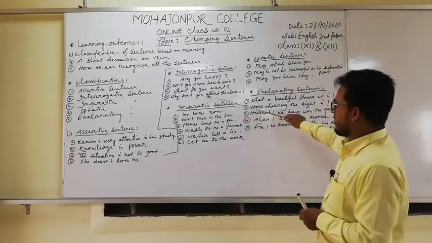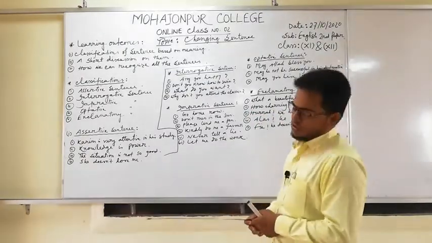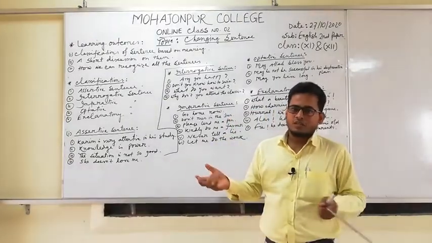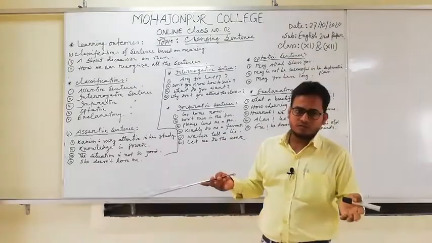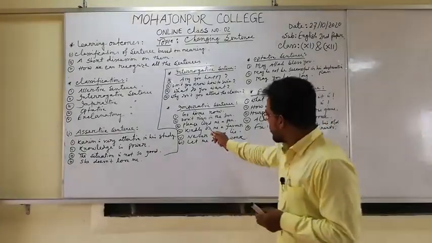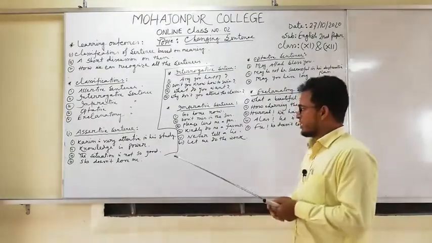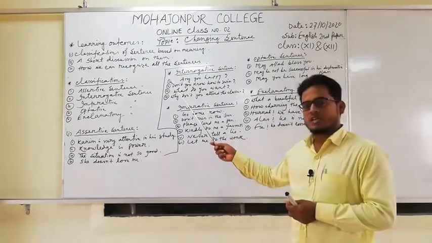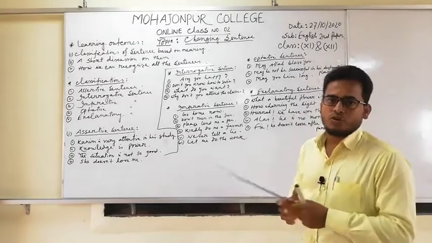These sentences are interrogative sentences. My dear students, how can we recognize whether all these sentences are interrogative or not? Actually, an interrogative sentence starts with an auxiliary verb or with a WH word.